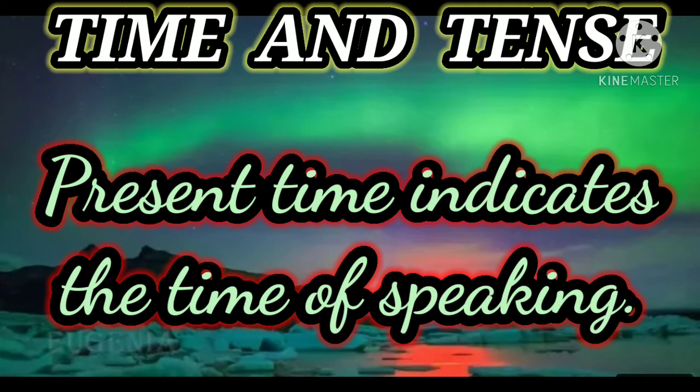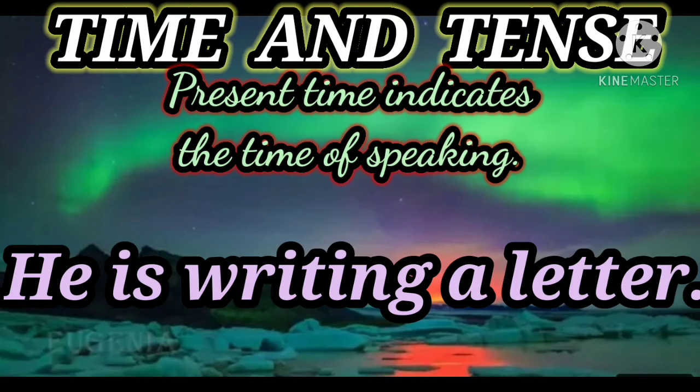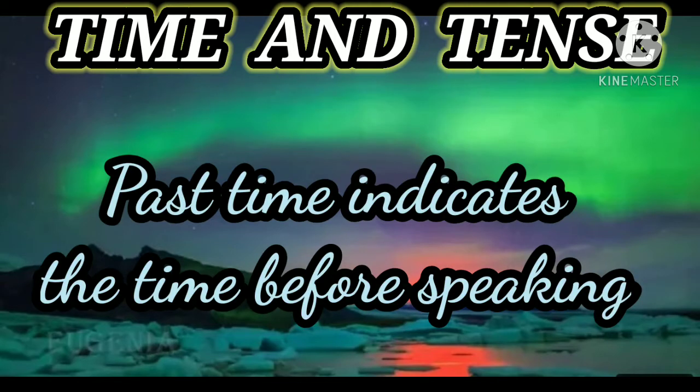Present time indicates the time of speaking. For example, he is writing a letter. Here, the action write is taking place at the time of speaking. Past time indicates before the time of speaking.